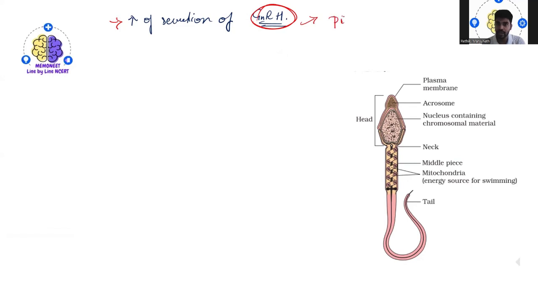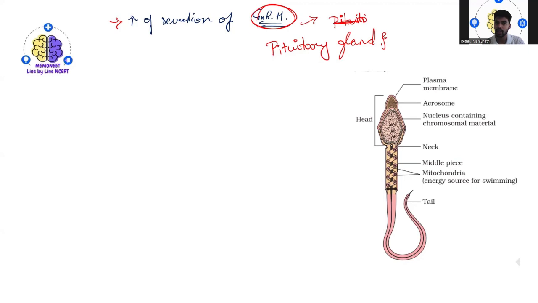Sorry, it normally acts on the pituitary gland, and it is going to stimulate secretion of two gonadotropins.